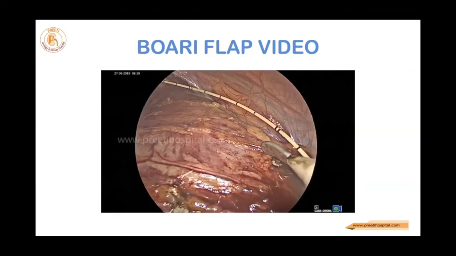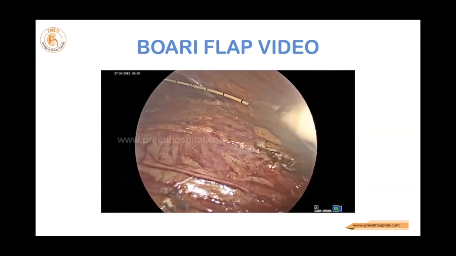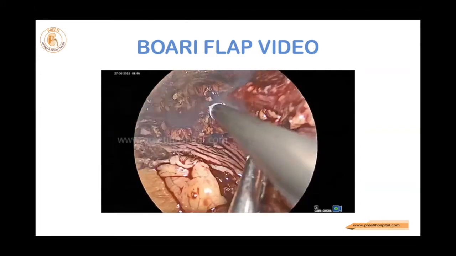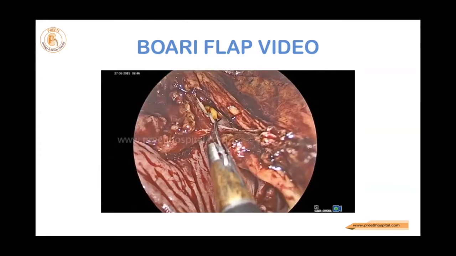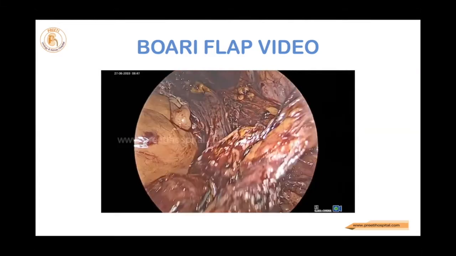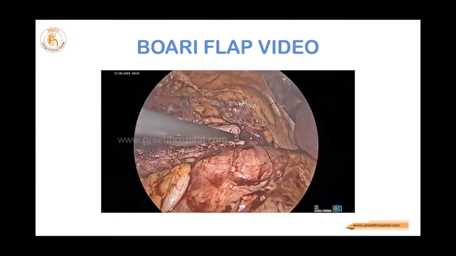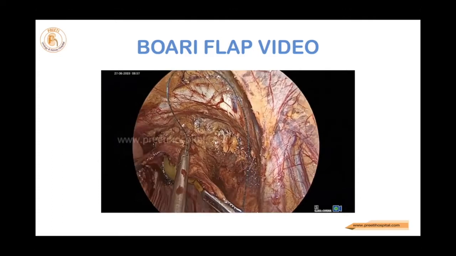While doing marking, it should be wide, wide, wide, because by width you will not lose anything. Minimum of 6 centimeters I have taken. Still people were telling that it is not that wide. That is one point I have to notice. Then stretch and see, it is coming to the upper part of the kidney.